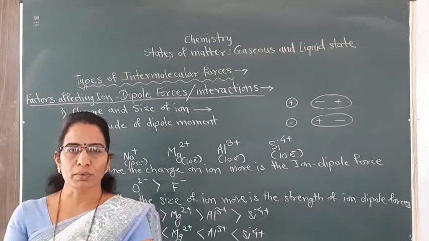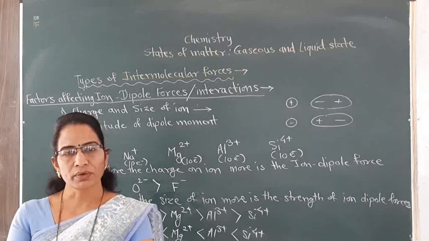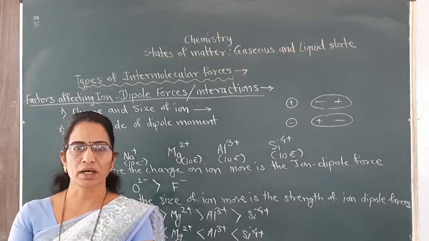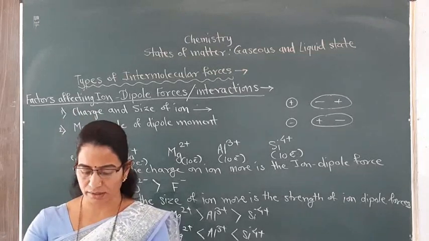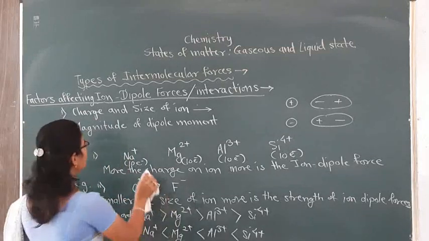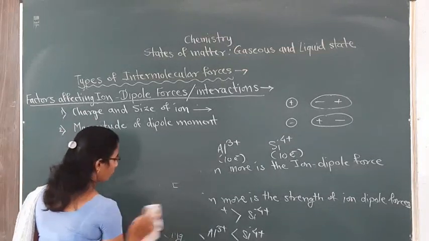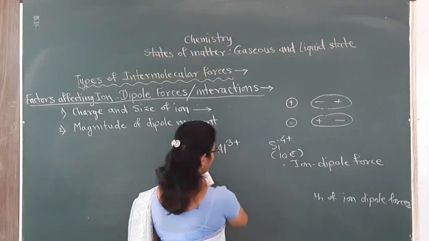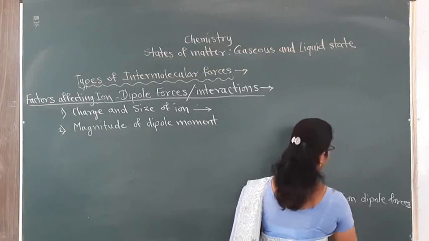During the process of hydration of NaCl, Na plus and Cl minus ions will get surrounded by how many water molecules? See, again I will repeat the question.